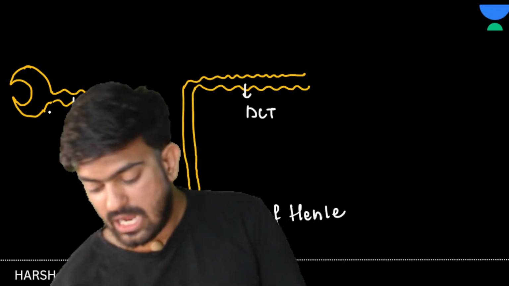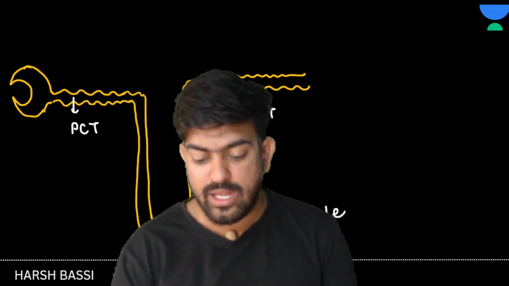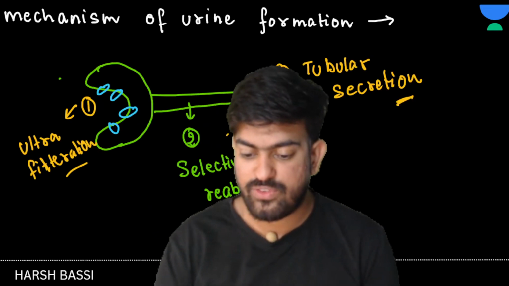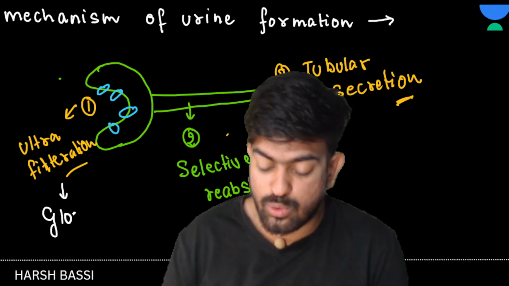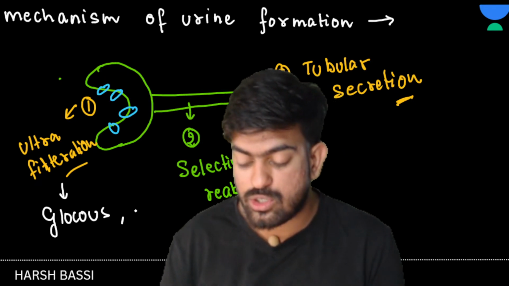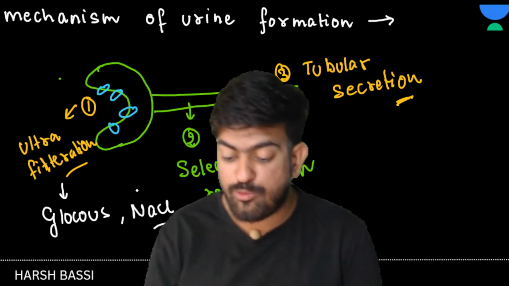Now, in the first step, ultrafiltration has happened. In ultrafiltration, lots and lots of things were absorbed. Important things, bachcho, like glucose, lots of sodium ions, NaCl, and lots of potassium ions.